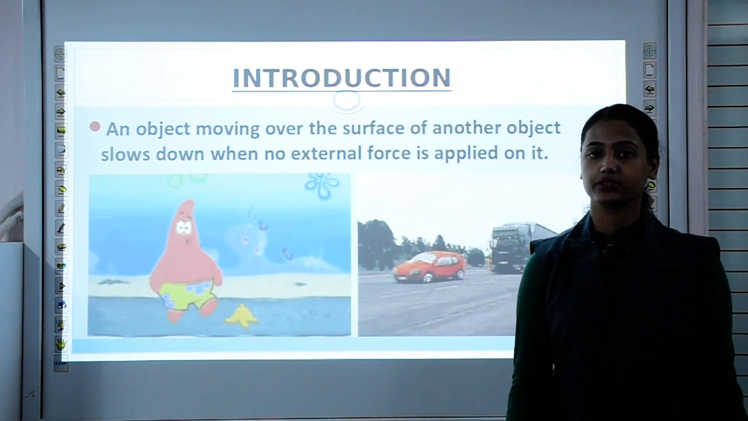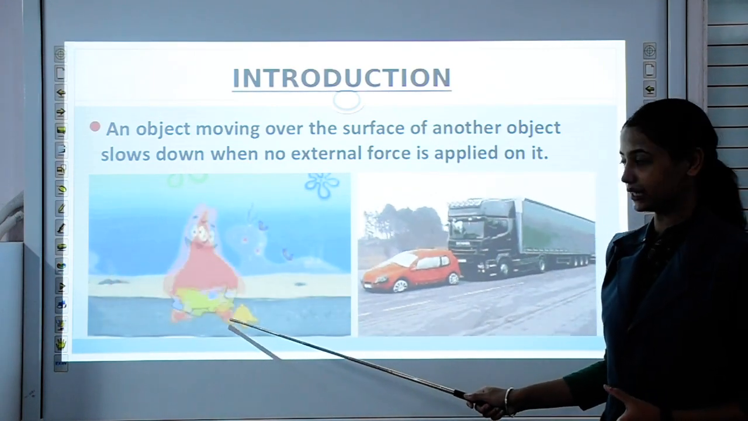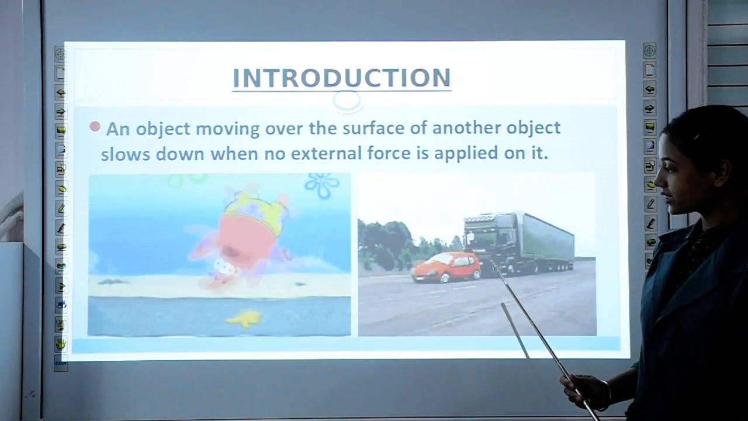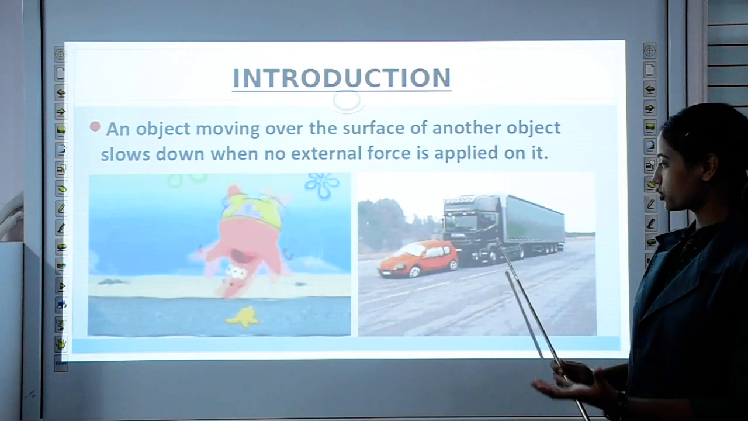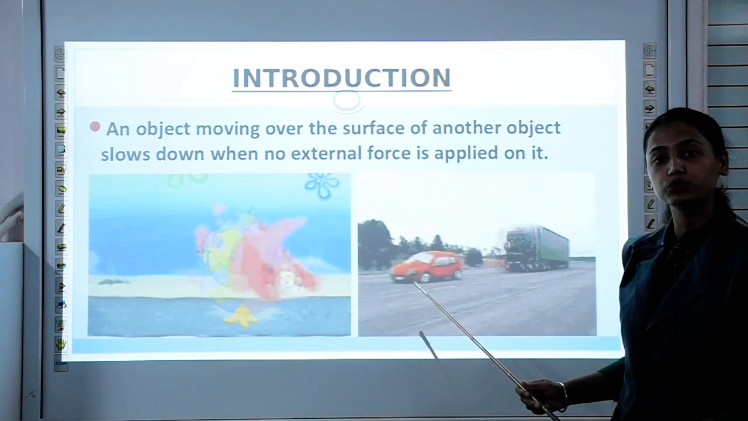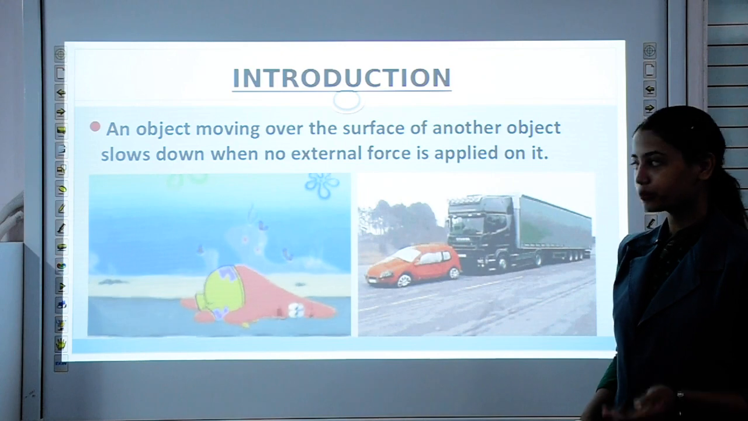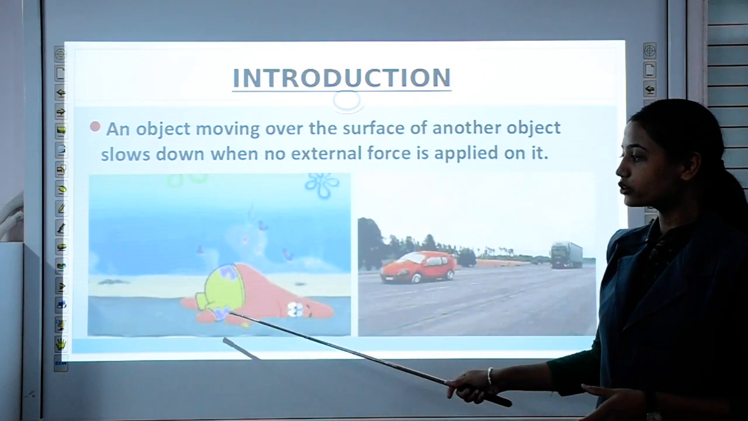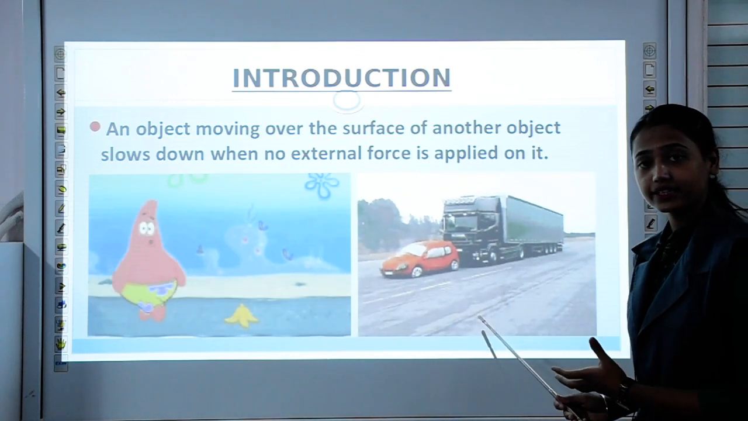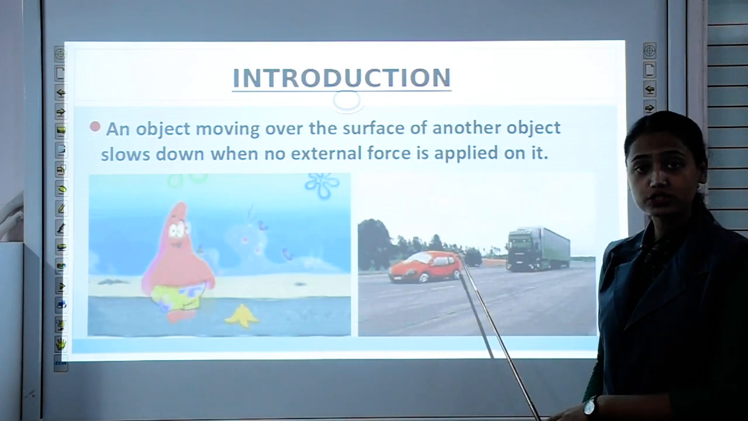Let's introduce the chapter. Now you can see in the image, whenever you step on a banana peel, what happens to you? You just slip. Suppose you are driving this truck and suddenly this car comes in front of your path, then what will you do? Obviously you will apply brakes or you will crush this car. Why do you slip in this case, and why do you apply brakes in this case? In this case you slip, and in this case you stop.